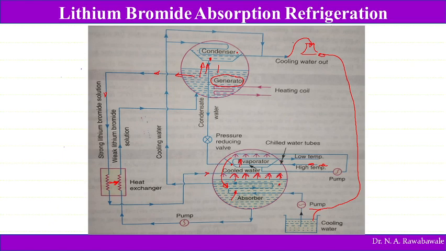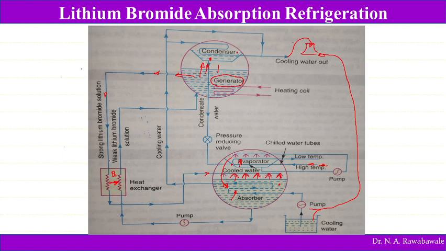This weak solution from the absorber, which is at a cold lower temperature, is taken with the help of a pump and passed into this heat exchanger. In this heat exchanger, the weak solution of lithium bromide is at lower temperature and has affinity to absorb heat energy, so it absorbs heat energy from the strong solution coming from the generator.